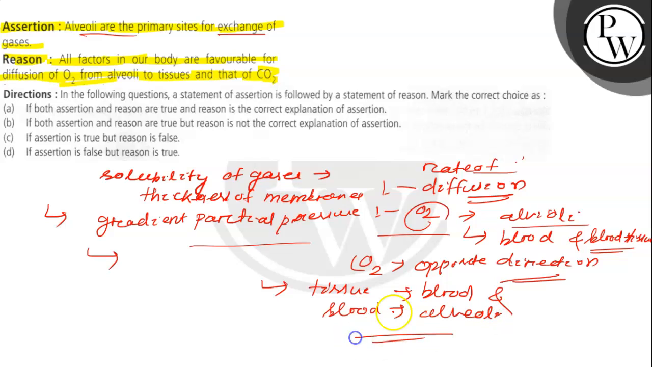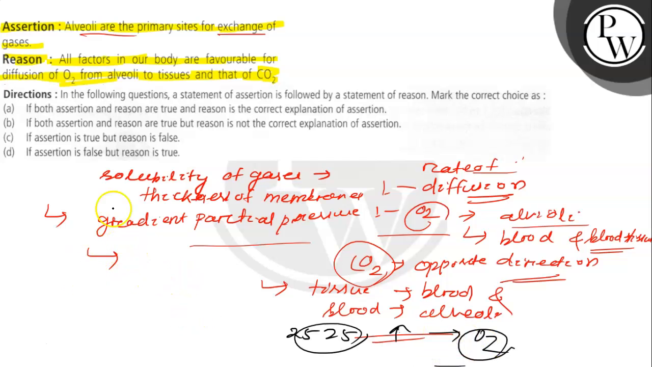And it further depends on the solubility of the gases. The solubility of carbon dioxide is 20 to 25 times higher than the oxygen, and the amount of carbon dioxide that can diffuse through the diffusion membrane per unit difference in partial pressure is much higher as compared to oxygen. So for that, all the factors in our body are favorable for the diffusion of oxygen from the alveoli to tissues and that of the carbon dioxide.